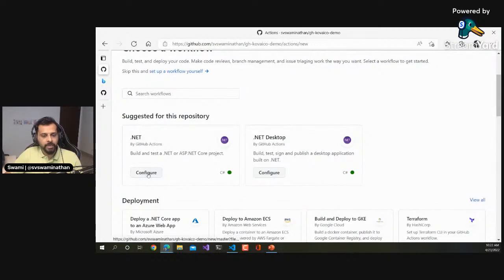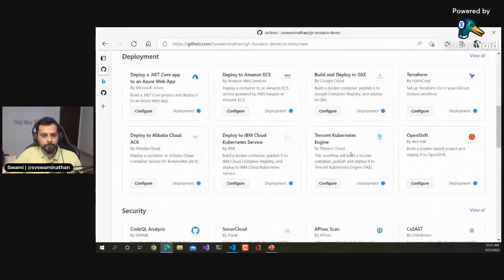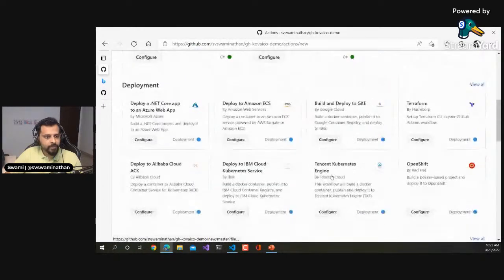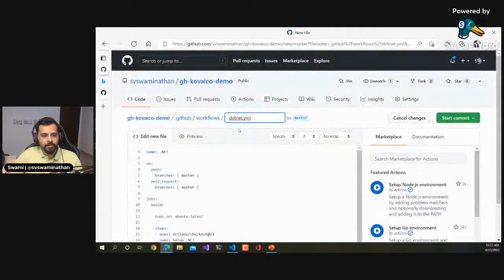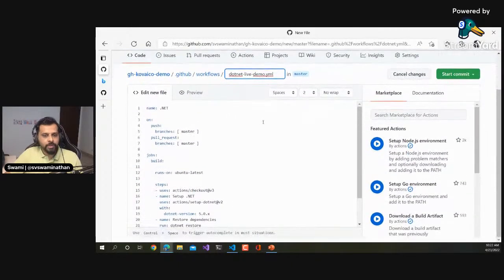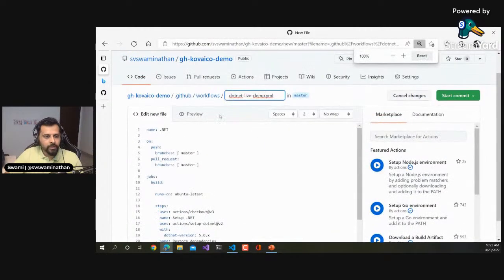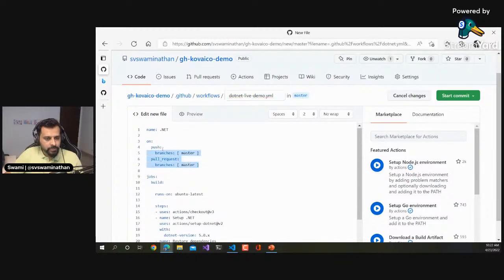I can either start from here by configuring this, or choose something else from below. All these are built-in workflows available. You just need to configure them so that you are good to get started. So for example, if you want to set up another .NET workflow, I'll just say configure. Maybe I'll name it .NET live demo. I already have one, so I'm naming it live demo.yaml. Here is where you can go ahead and create your workflows, and these are the sections which I called events.